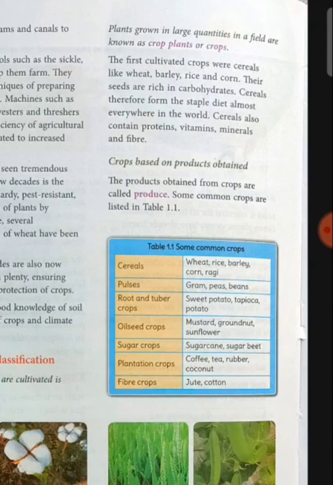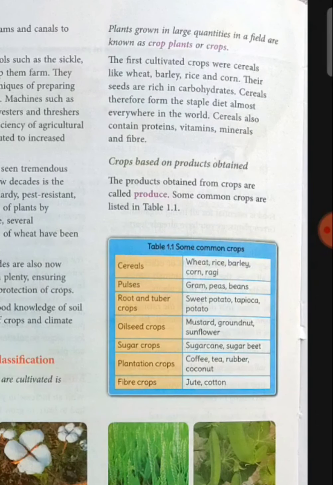So, see, the first cultivated crops were cereals like wheat, barley, rice, and corn. When agriculture started, what type of crops were grown? These crops are known as cereals: wheat, barley, rice, and corn. They are very rich in carbohydrate, which is the most important source of nutrition. And cereals, therefore, are a staple diet almost everywhere in the world.